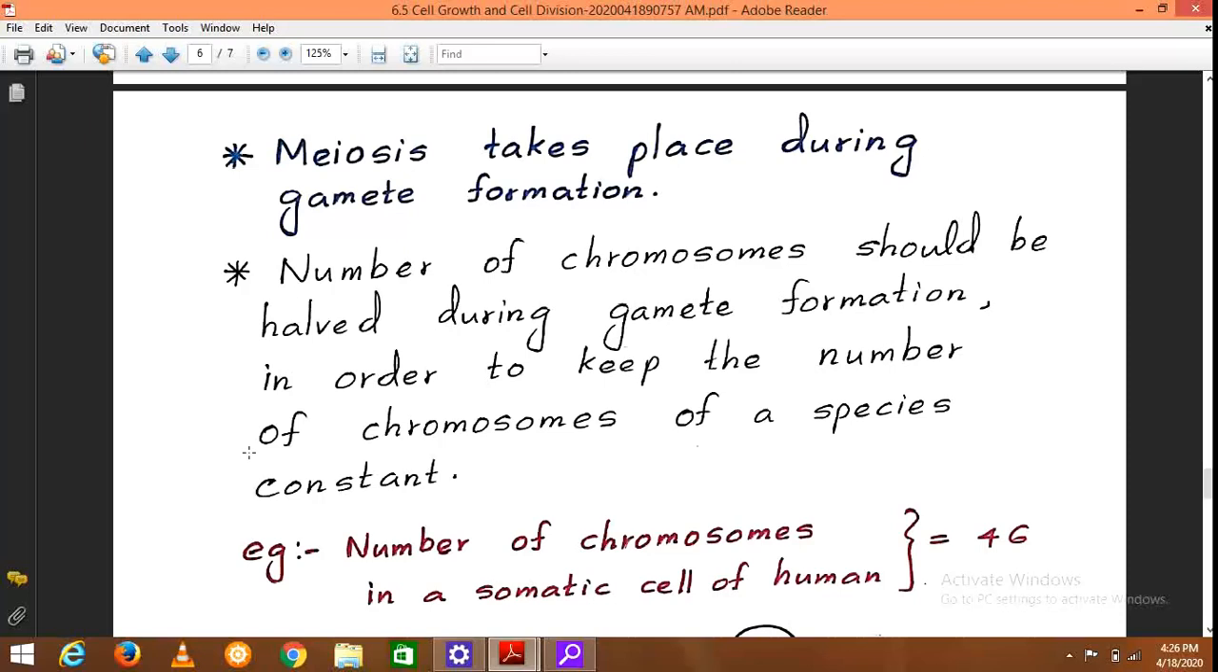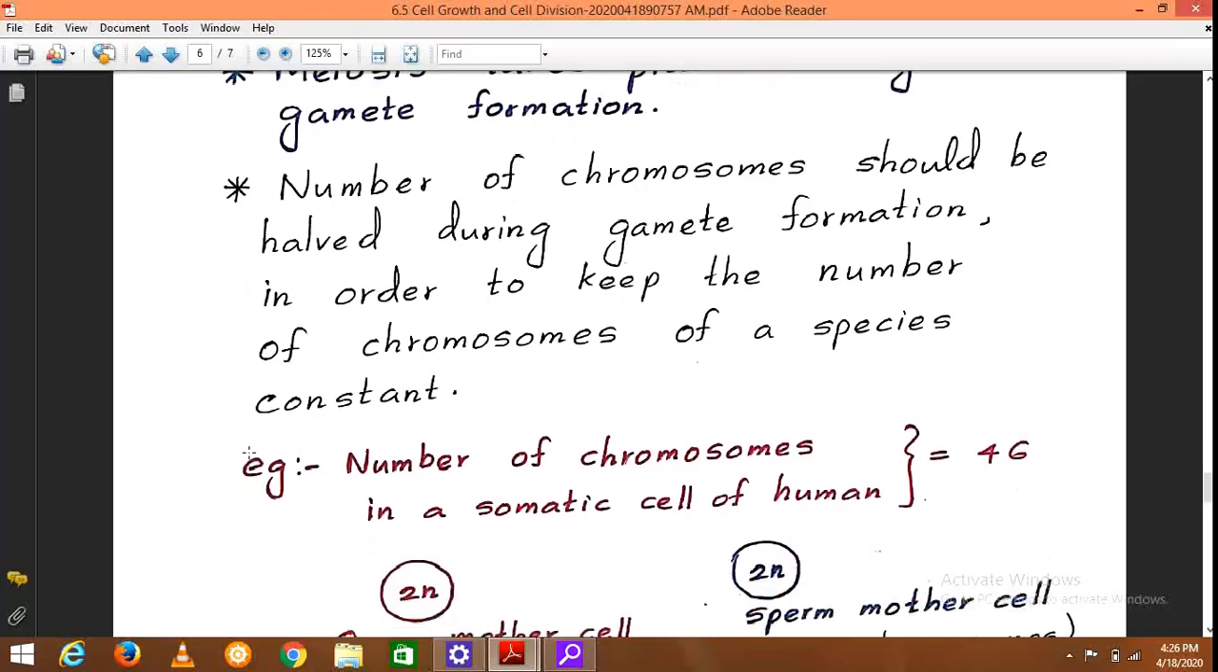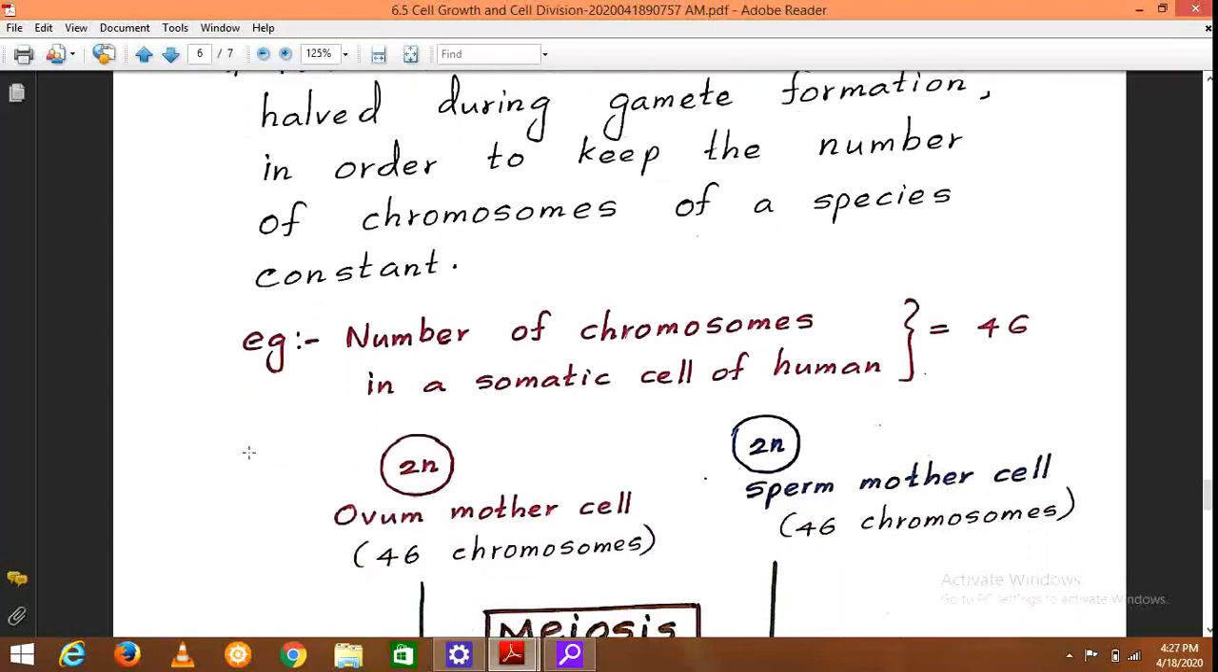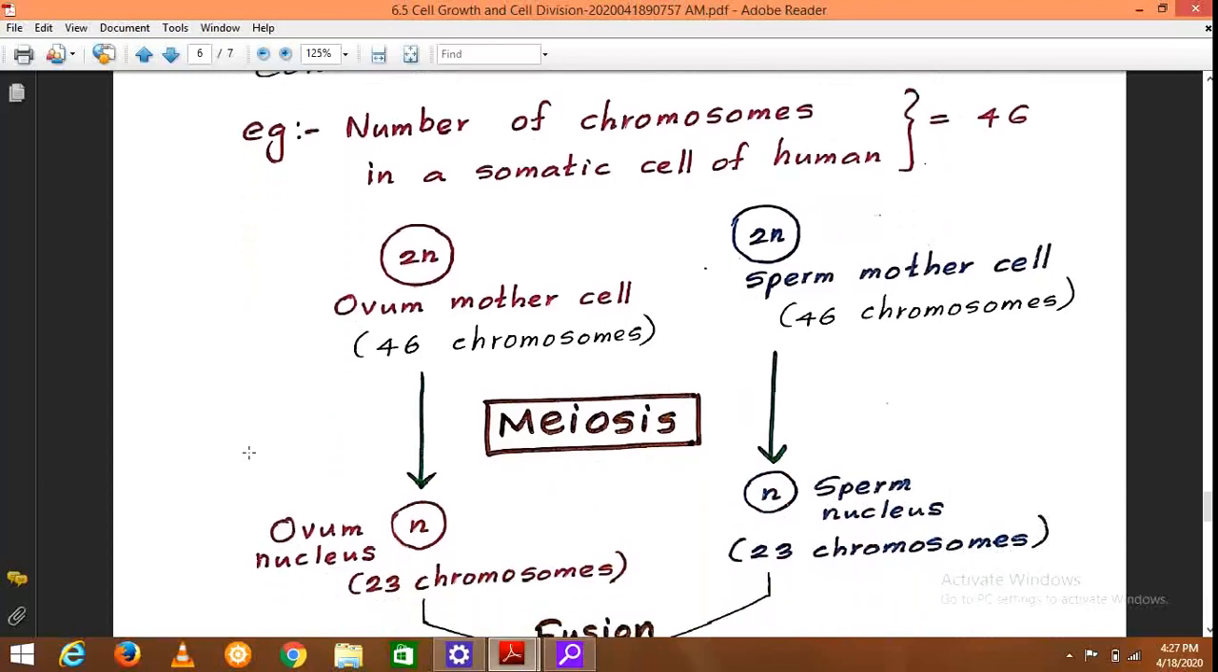So if it is not clear, we'll consider this explanation. The number of chromosomes should be halved during gamete formation in order to keep the number of chromosomes of a species constant. So it will be clear when you look at this. The number of chromosomes in a somatic cell of a human is 46. Then the ovum mother cell contains 46 chromosomes. The sperm mother cell also contains 46 chromosomes.